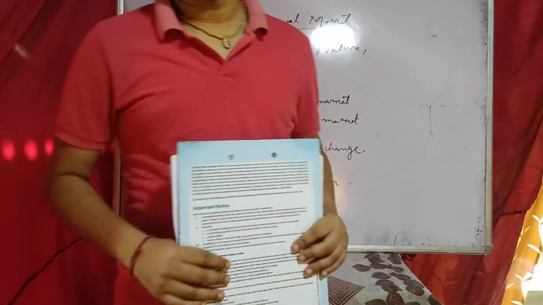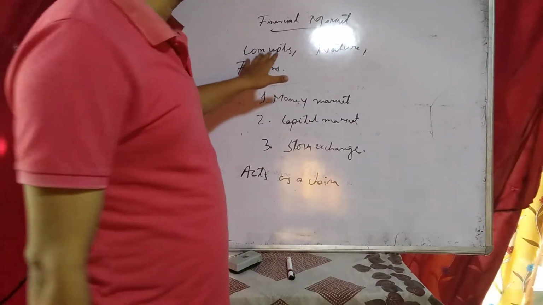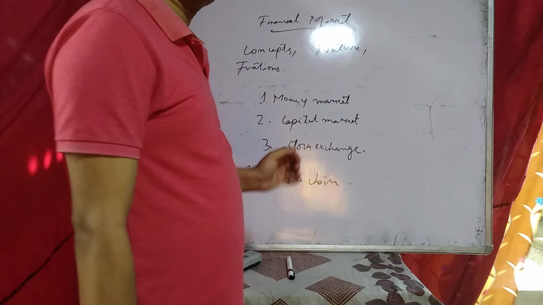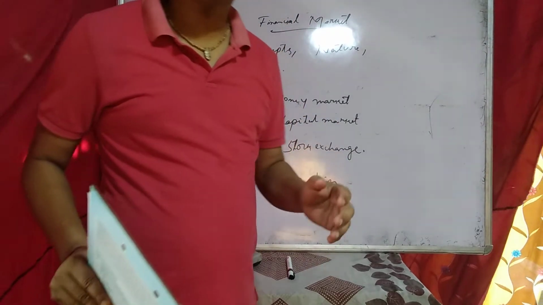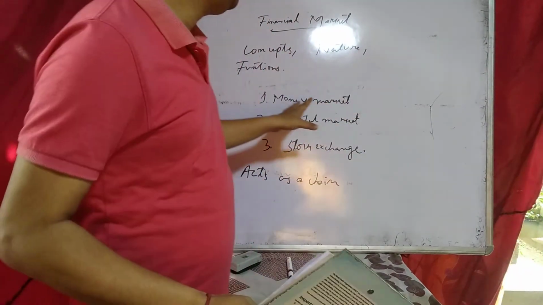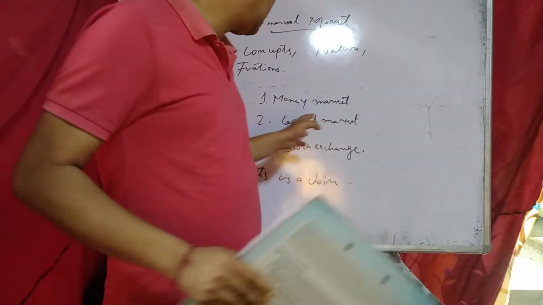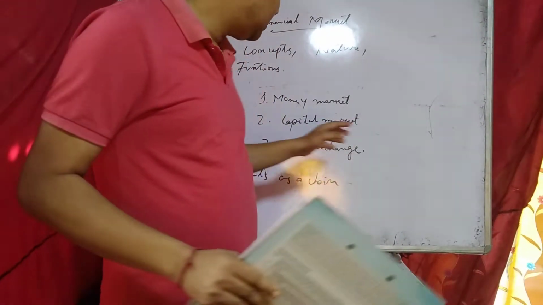Students, in financial market we will discuss concepts, nature, and functions. Financial market is divided into 3 parts. Number 1, money market. Number 2, capital market. Number 3, stock exchange.